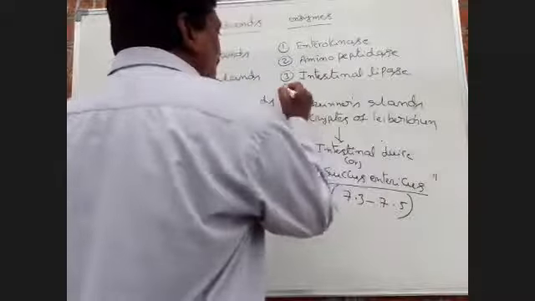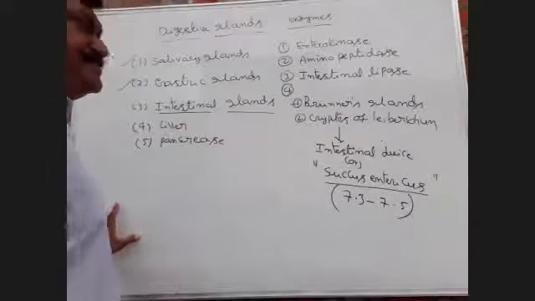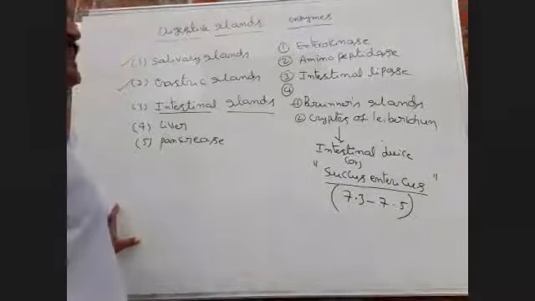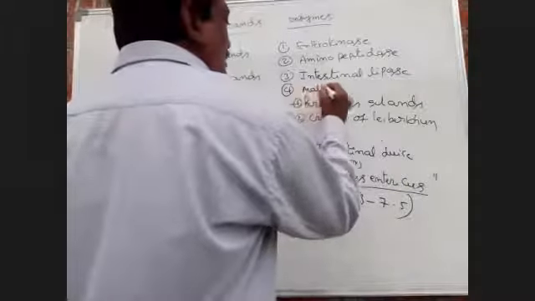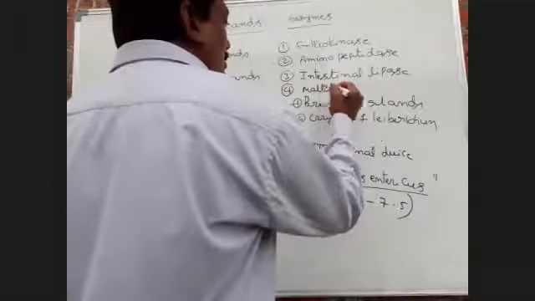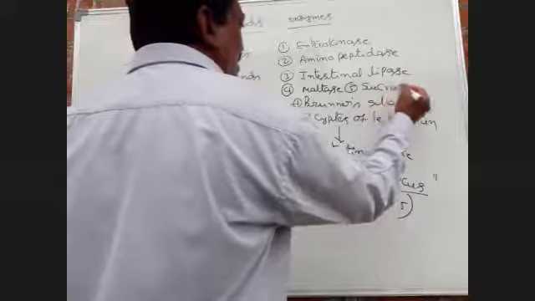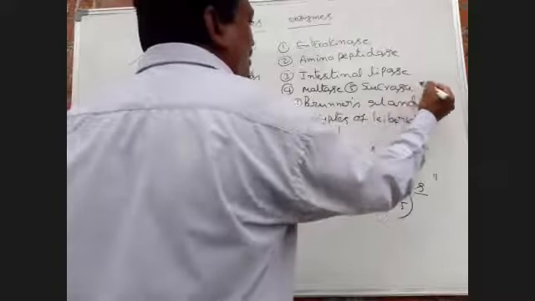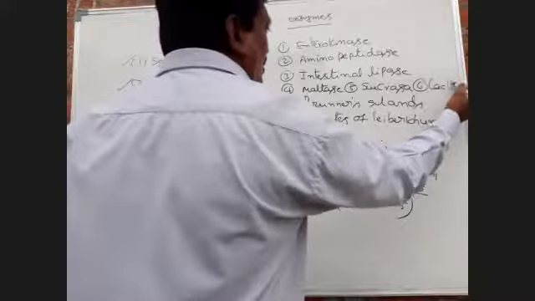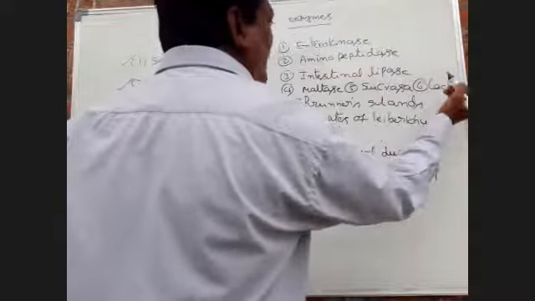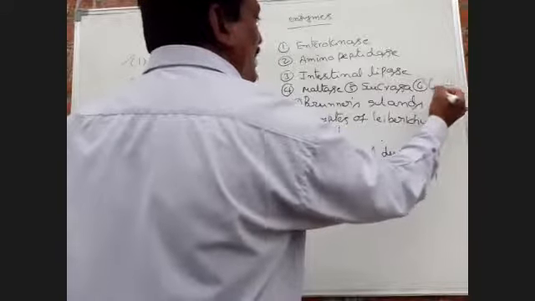Next, fourth one, maltase, sucrase, lactase.